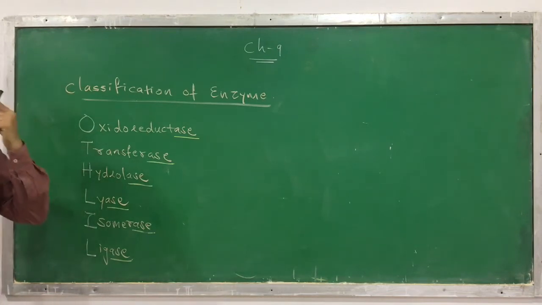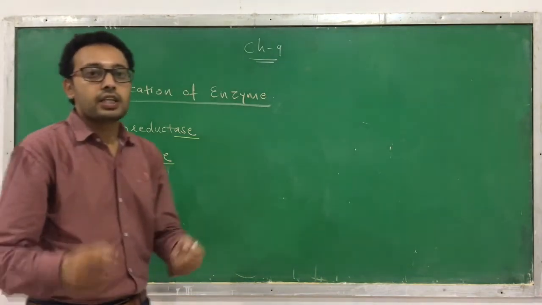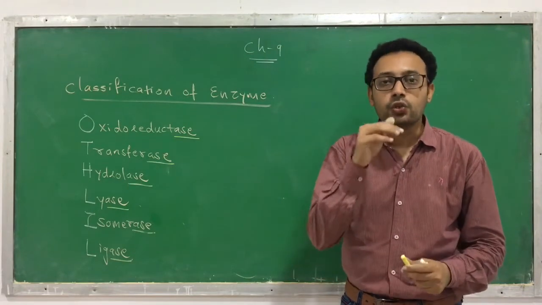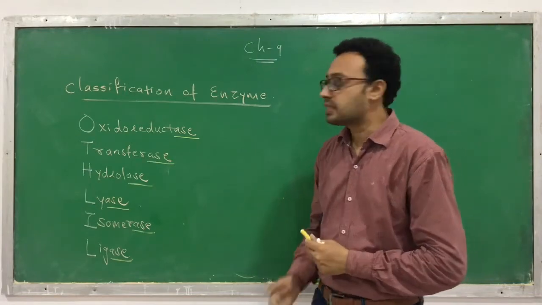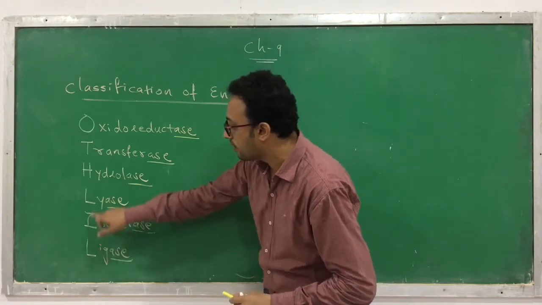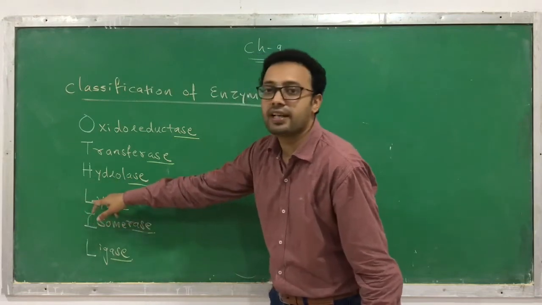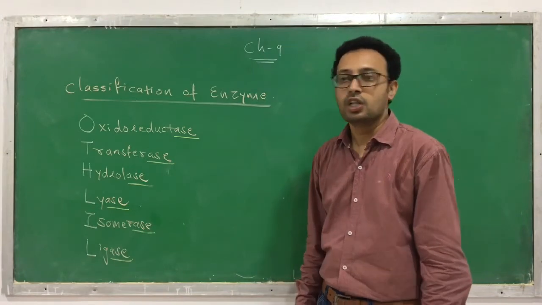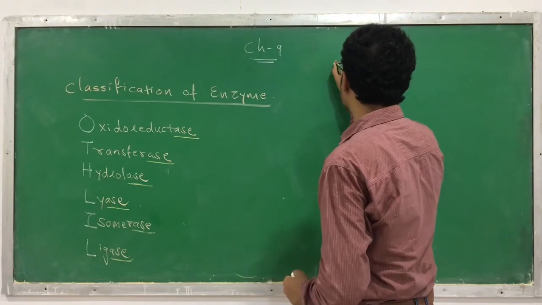But one thing you have to remember is that this should be remembered in a sequence, because a specific numbering system has been given. Internationally, you don't have to learn it, but I suggest you remember this sequence. Even though there are 2 L's, lyase and ligase, the fourth one you cannot call ligase, it is always lyase, and the sixth one is always ligase. So do not change the sequence, because the enzymes are usually named like this one,